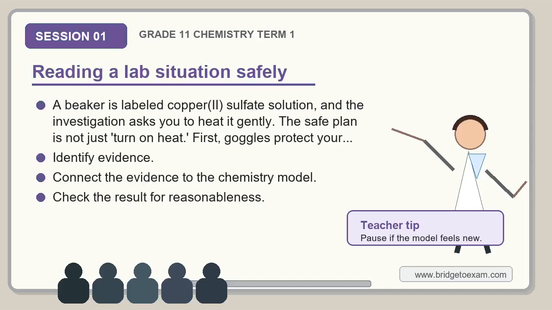Now let's work an example. Reading a lab situation safely. A beaker is labeled copper(II) sulfate solution, and the investigation asks you to heat it gently. The safe plan is not just turn on heat. First, goggles protect your eyes from splashes. Second, the beaker should be checked for cracks. Third, heating should be gentle, so bumping and splattering are less likely. Notice how the answer comes from evidence and reasoning.